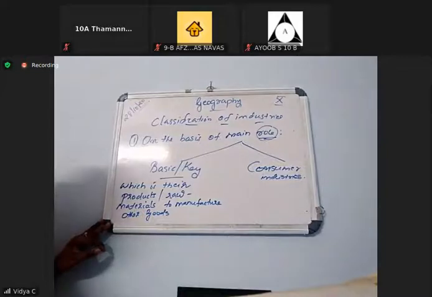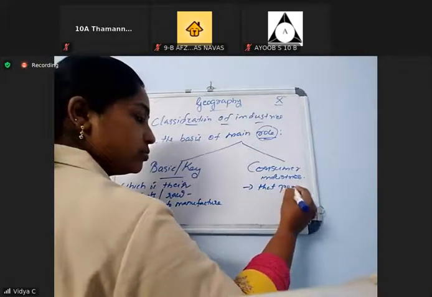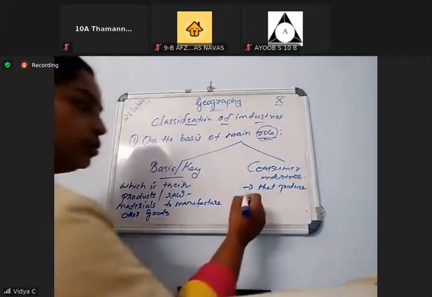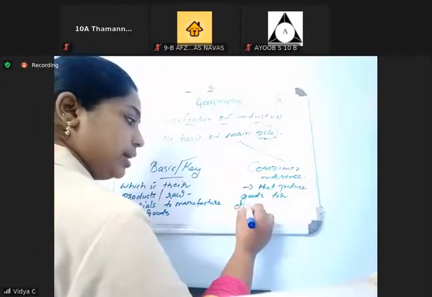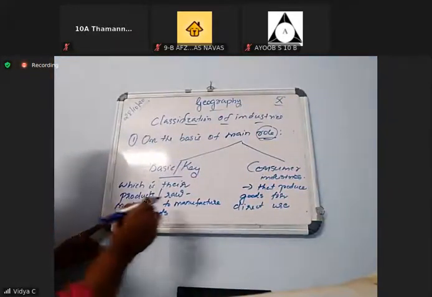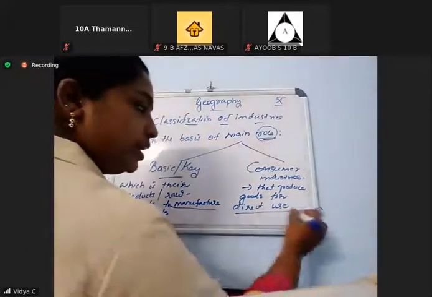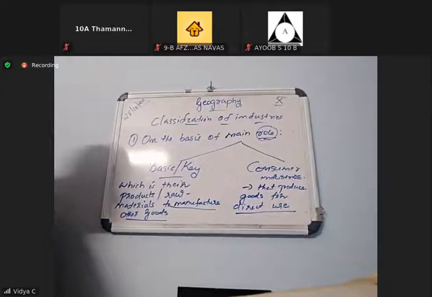And consumer industries are those industries that produce goods for direct use. Okay, underline the words 'to manufacture other products', and here 'for direct use'. So these are the two types.